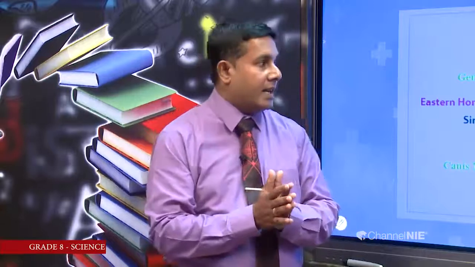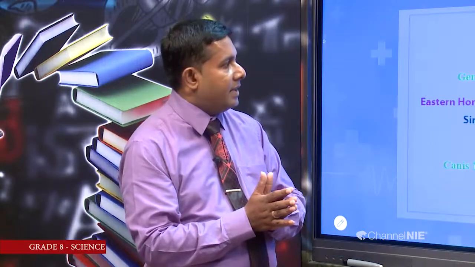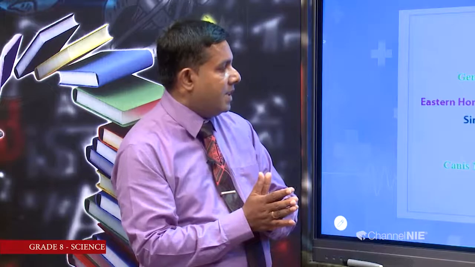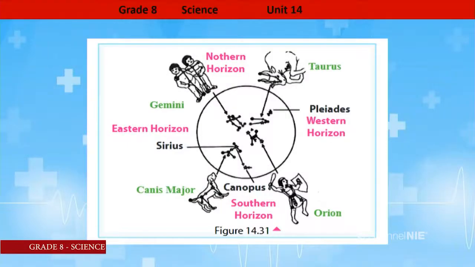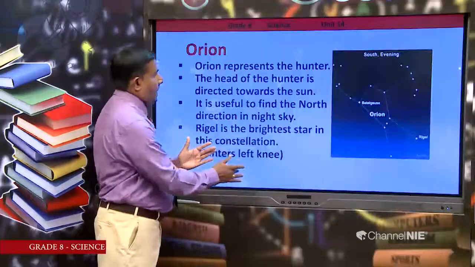Then here you can see the picture of the night sky. There are several constellations. What are the constellations here? Canis Major, Orion and the Taurus, Gemini. Those are the several constellations that we can see in the night sky.